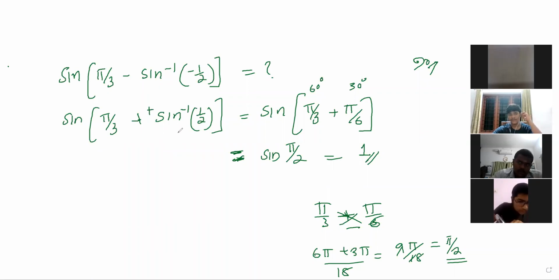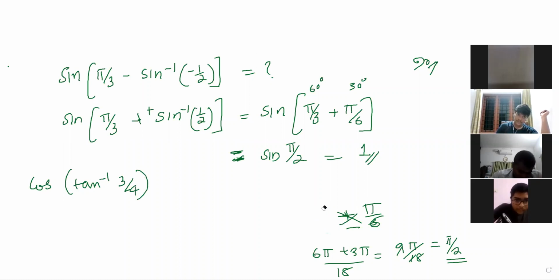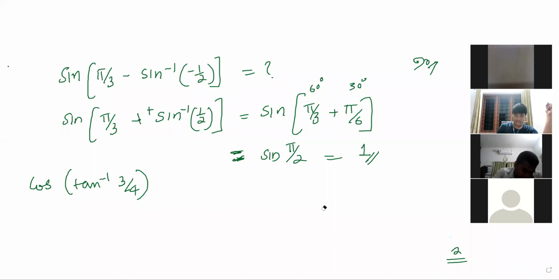Another question. What is cos of tan inverse 3 by 4? Listen, this is very easy. You can solve this using a triangle. That would be better.